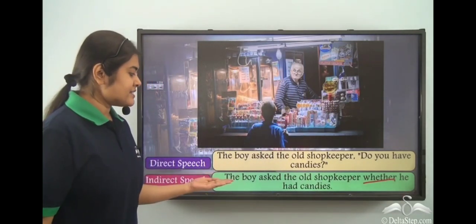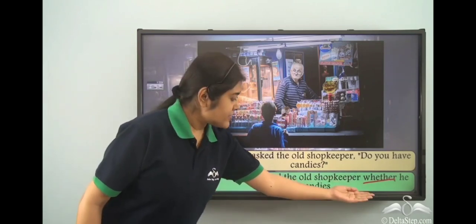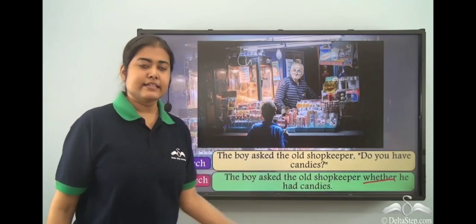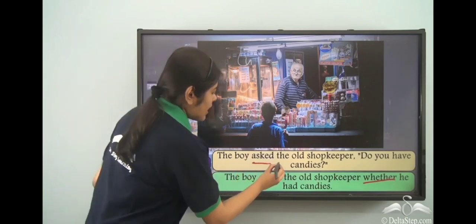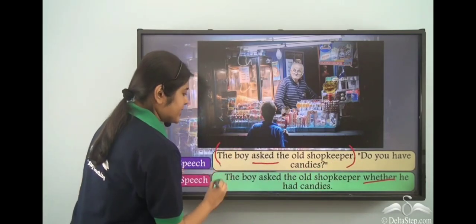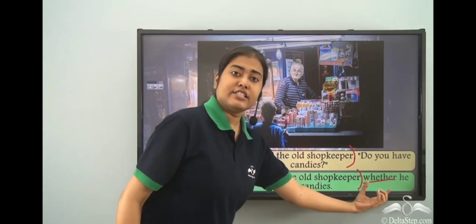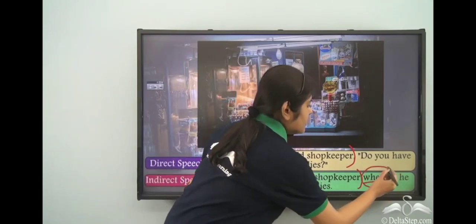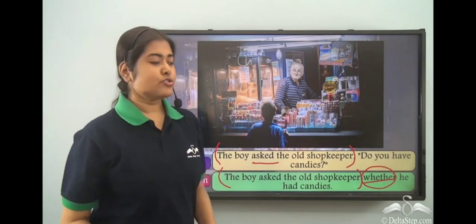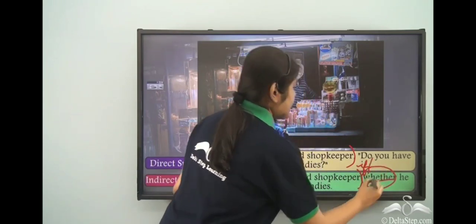So, the sentence is, the boy asked the old shopkeeper whether he had candies. So, here asked is already given. So, this part remains the same. After that, before adding anything, we add the conjunction whether. Now, we could have also written the conjunction if instead of whether.